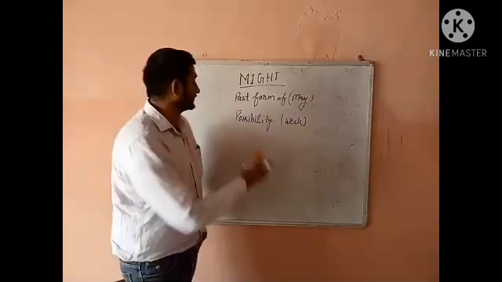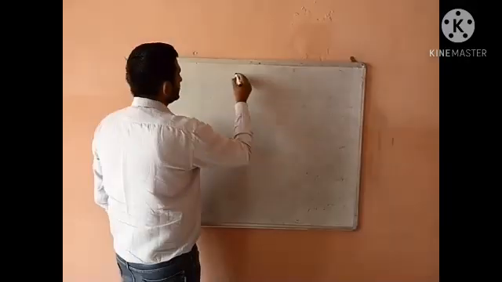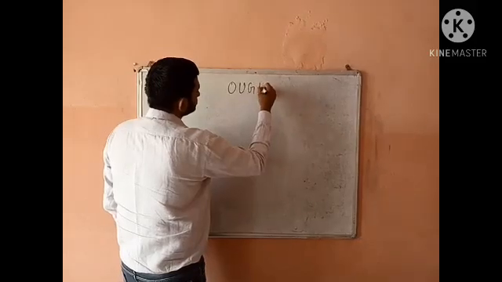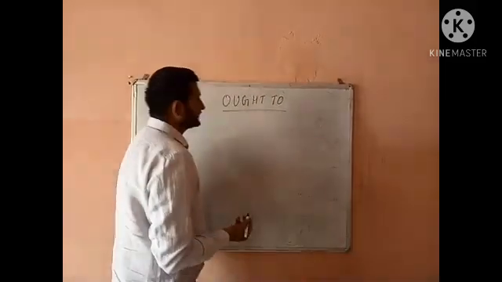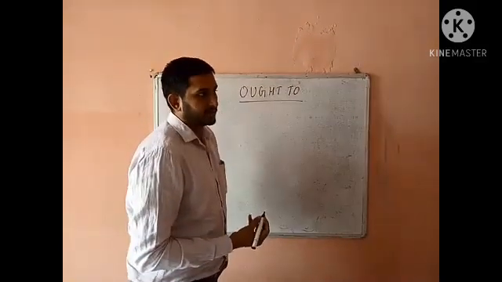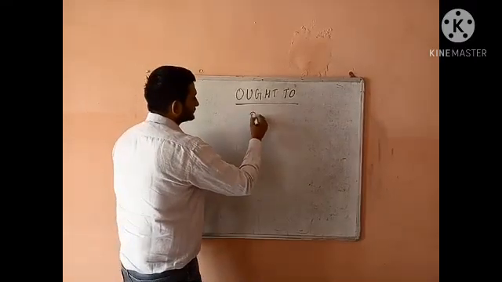Next that we have is ought to. It is the modal that is used to talk about duty.